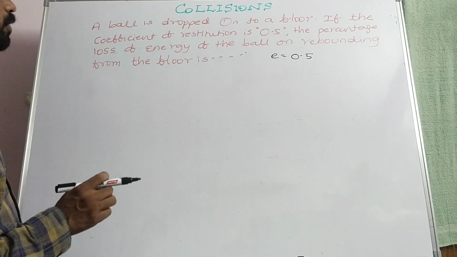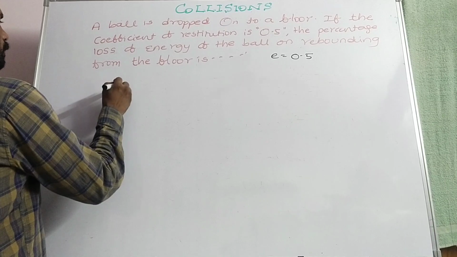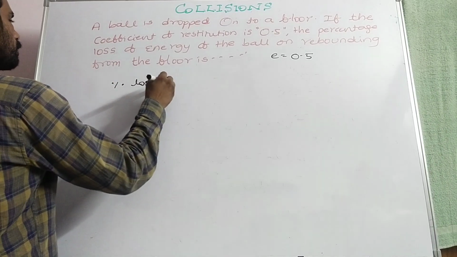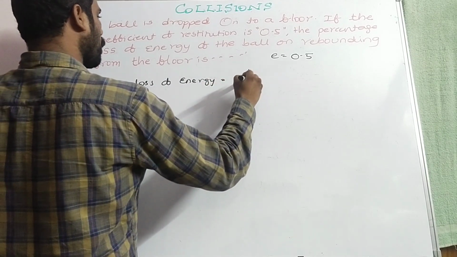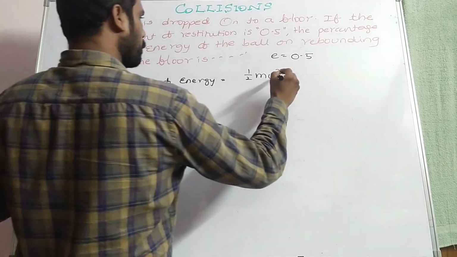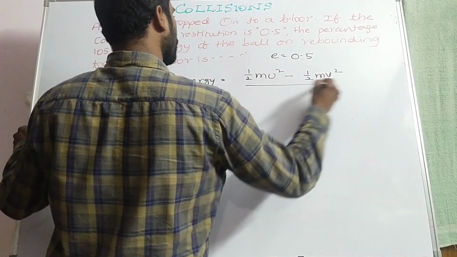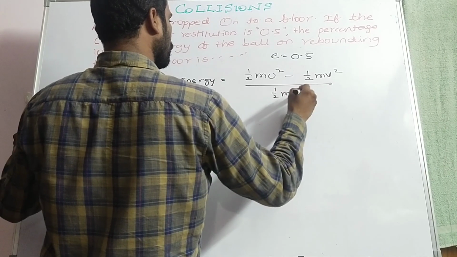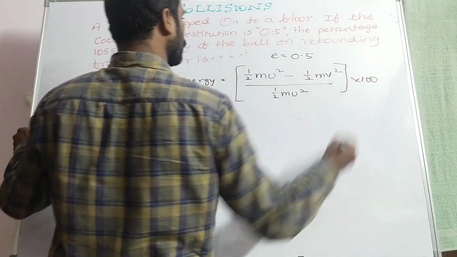The percentage loss of energy is equal to half m u squared, that is the initial kinetic energy, minus the final kinetic energy, divided by the initial kinetic energy, half m u squared, into 100.